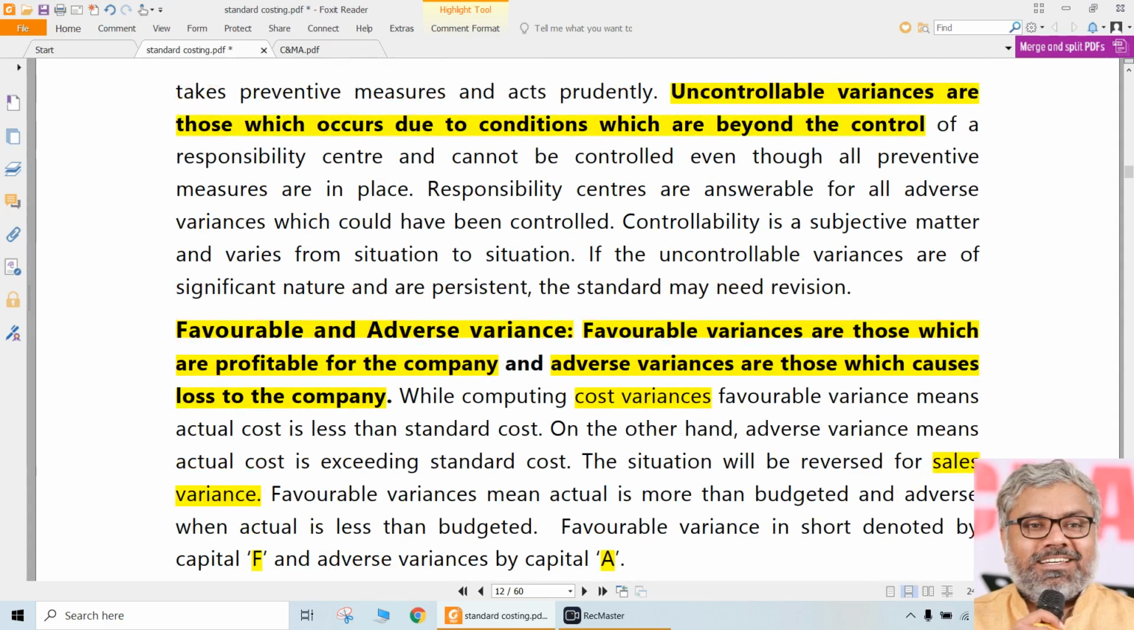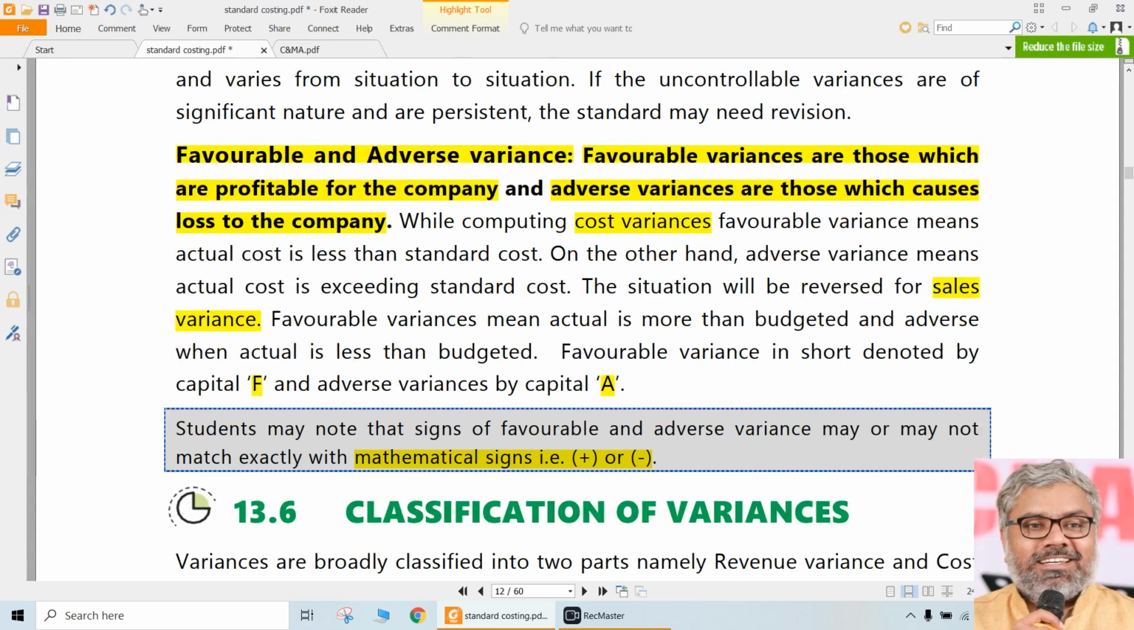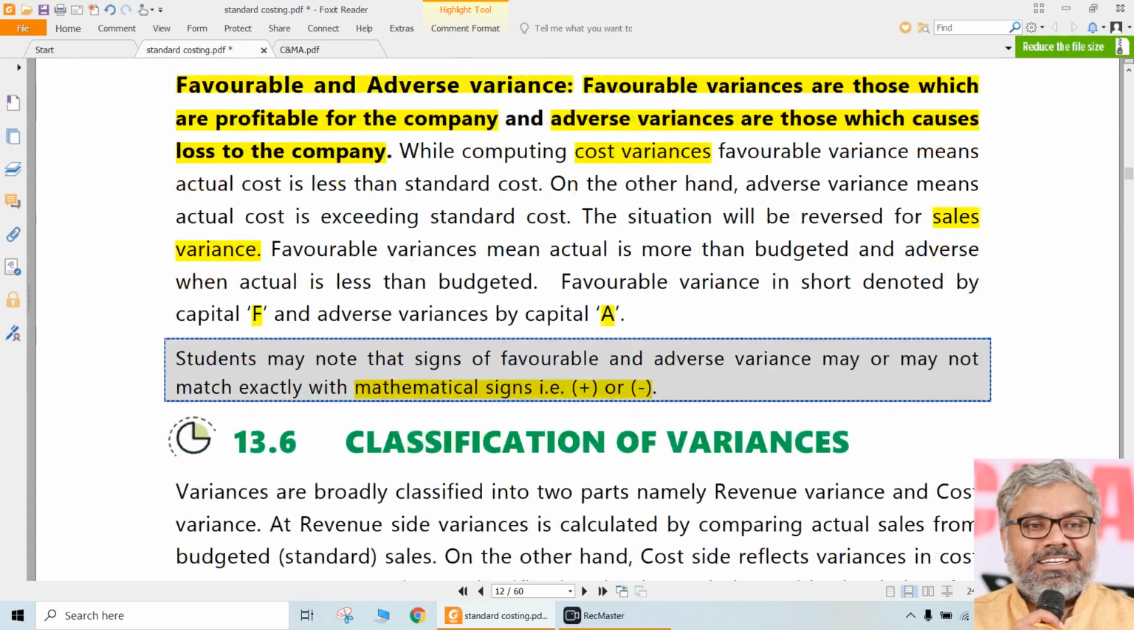Blindly, mechanically calculating the variances is not the essence. You have to understand the actual situation in a particular case: whether such a situation is causing harm or loss to the organization, or whether it is good for the organization, favorable to the organization or not. That has to be observed closely. Just substituting into a formula and getting an answer, mechanical calculation, won't help. That is the point to be noted.